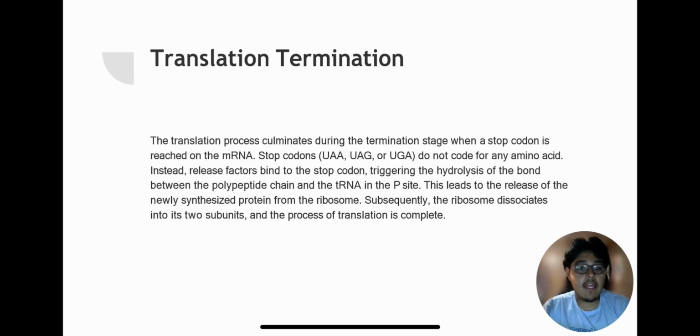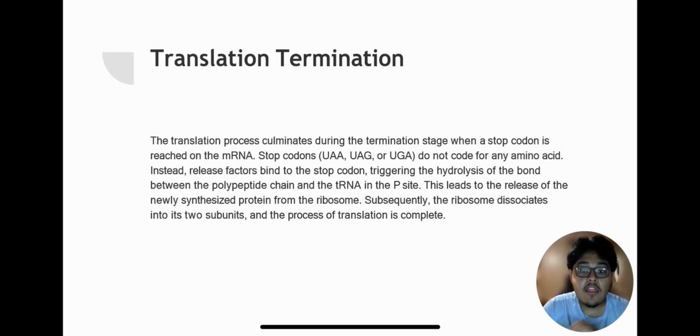Then translation termination happens. This culminates during the termination stage when a stop codon is reached on the mRNA. Stop codons such as UAA, UAG, or UGA do not code for any amino acids.